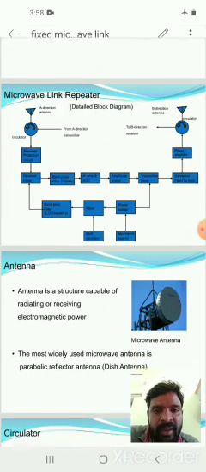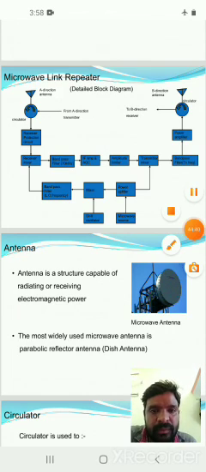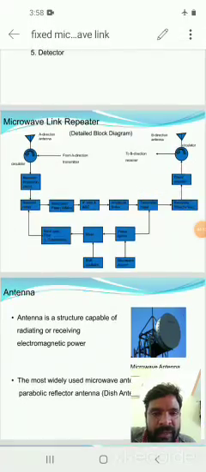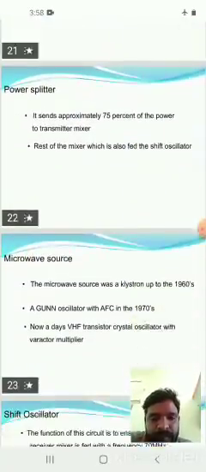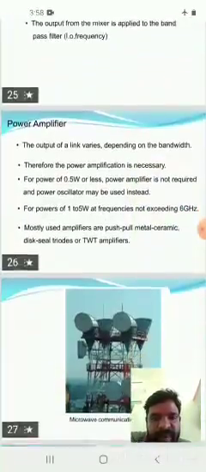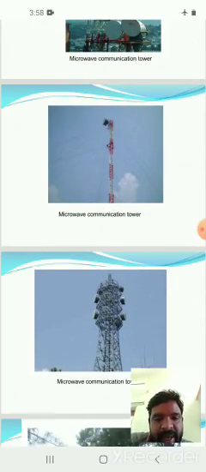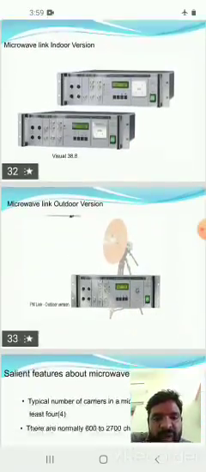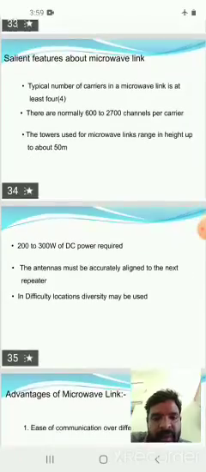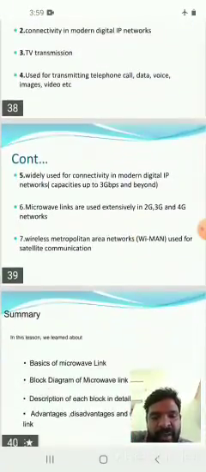These are the fixed microwave link repeater diagrams, with switch, transmitter, mixer, power amplifier. These are some microwave link tower diagrams, antennas, indoor and outdoor versions, salient features, advantages, disadvantages, and uses of microwave links.